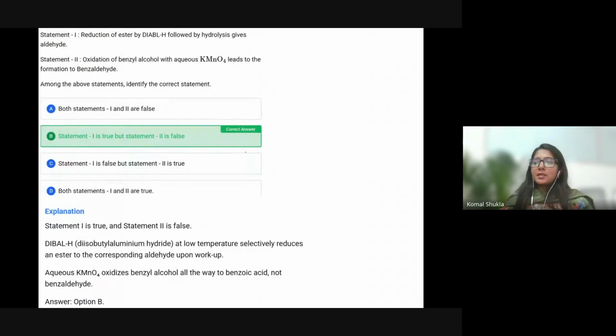So what is the answer? Statement 1 is true, statement 2 is false. Now, what is the meaning of statement 1? DIBAL at a low temperature strictly reduces ester to the corresponding aldehyde. Ester to aldehyde, low temperature DIBAL. When we talk about aqueous KMnO4, benzyl alcohol is definitely going to convert into benzoic acid, not benzaldehyde, because it is a strong oxidizing agent. So it is directly converted, and the answer will be B.